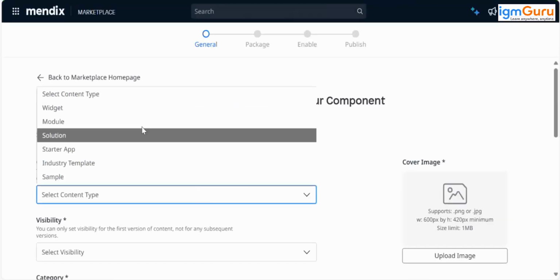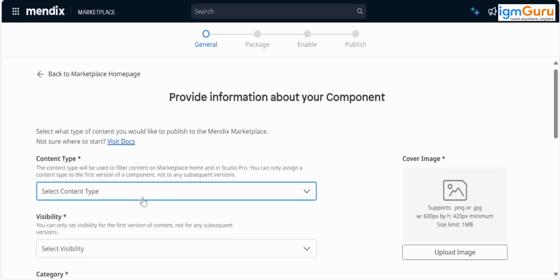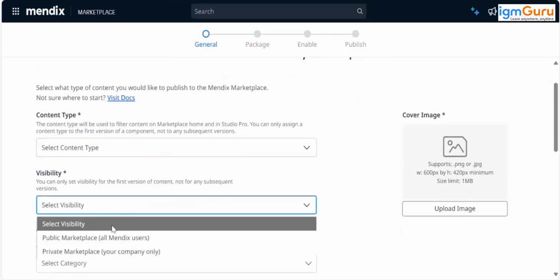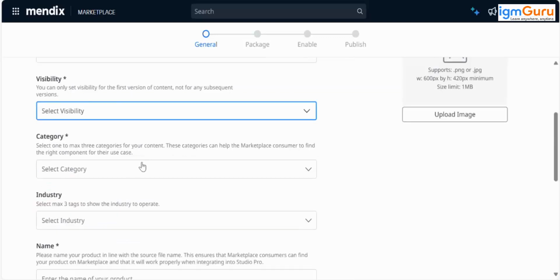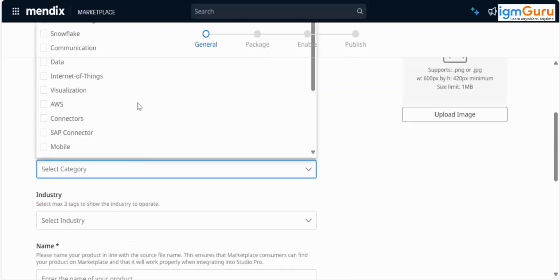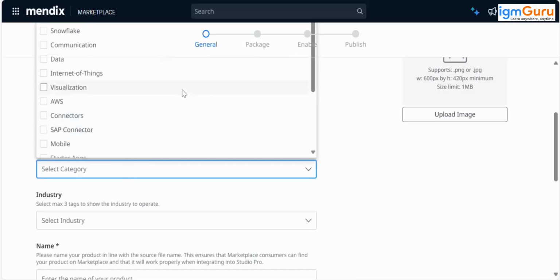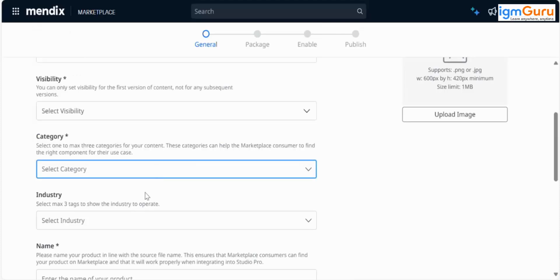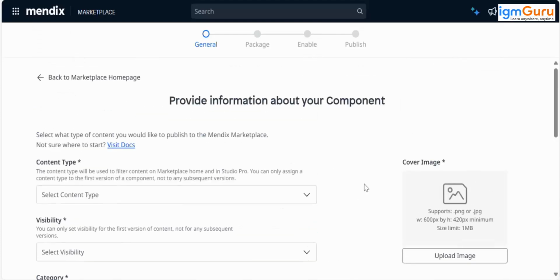And then what's in our content? Visibility: you want to make it company specific or available to all Mendix users. Category: if it is related to one of these already available categories or something else. Industry, add descriptions, screenshot. Here upload the package and submit it.